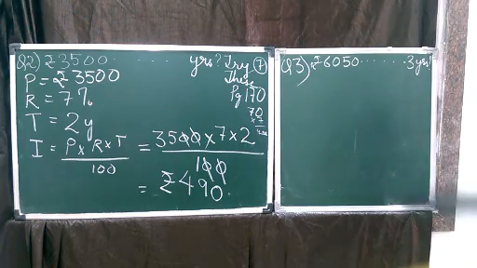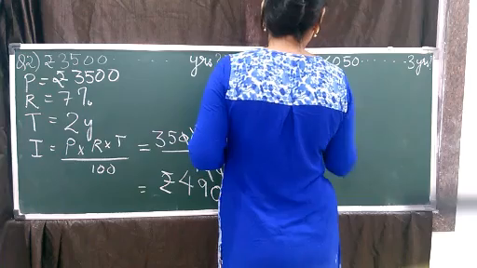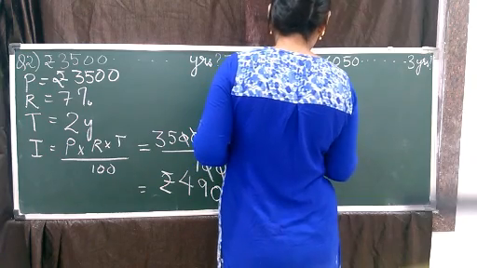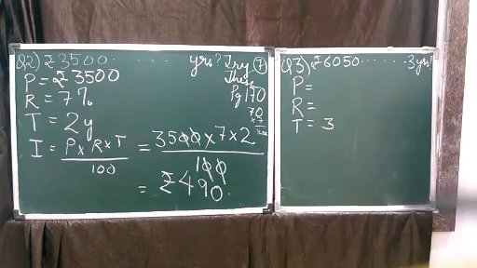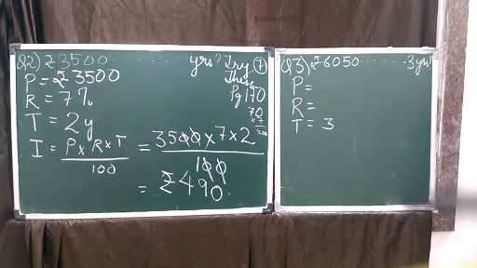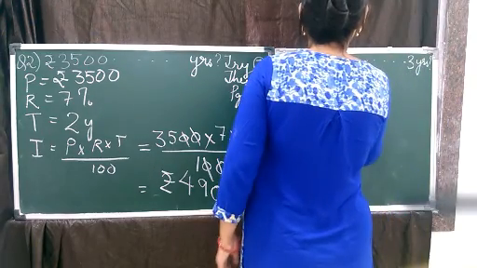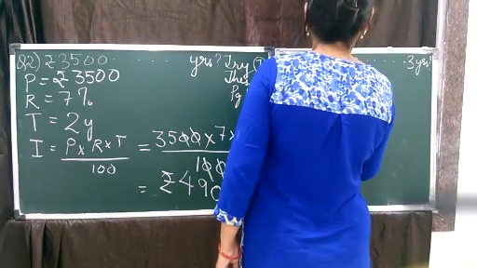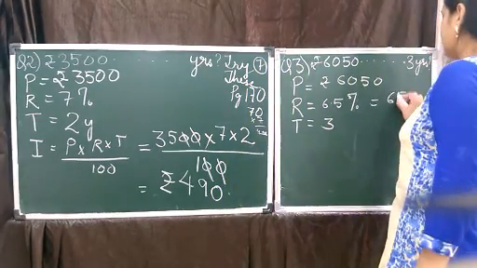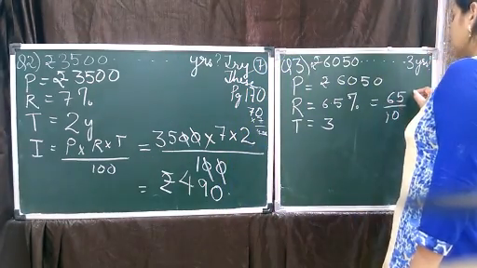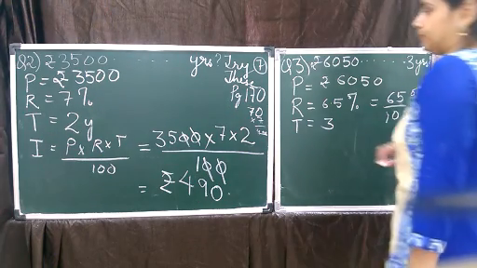So children, whatever is given, we are going to write that first. That means principal, rate and time. Time is 3 years. Principal is rupees 6,050 and rate is 6.5%. The 6.5% can also be written as 65 by 10%. You can write like this also.